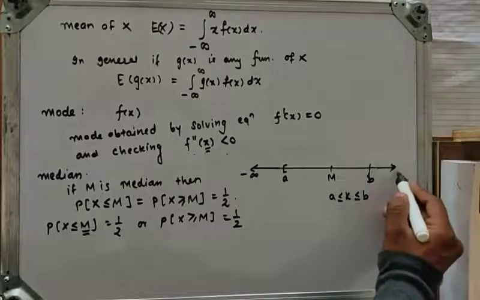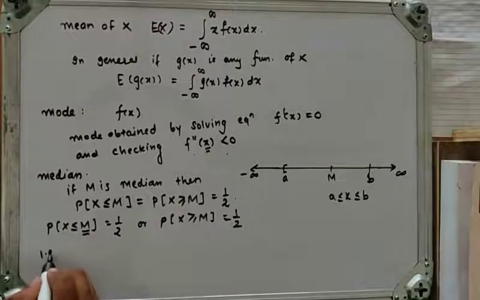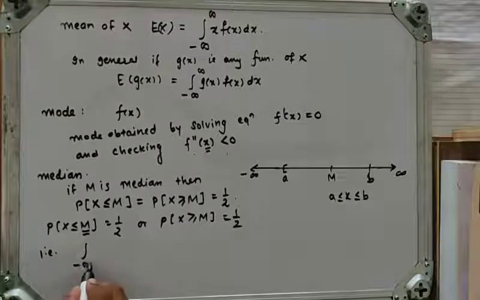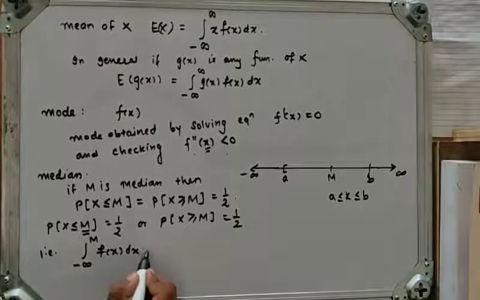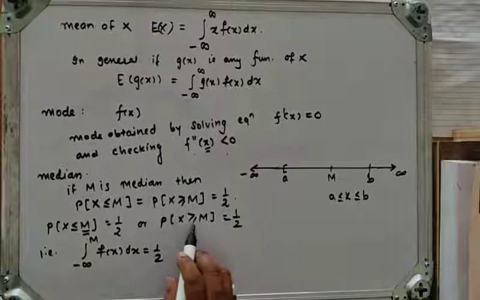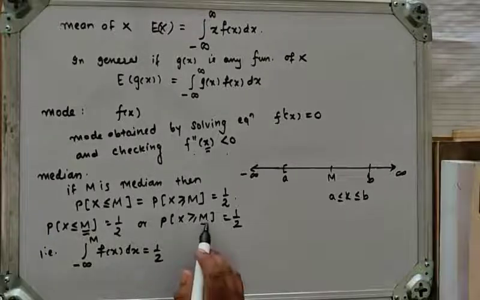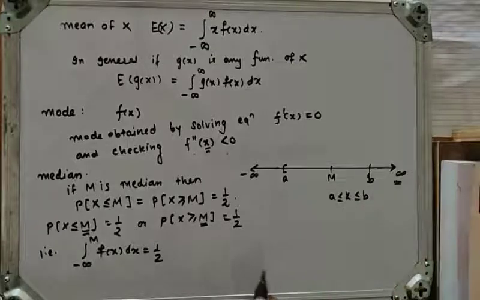So from this formula we get integral from minus infinity to m of f of x dx is equal to 1 upon 2. And x greater than or equal to m means lower limit is m and upper limit is infinity.